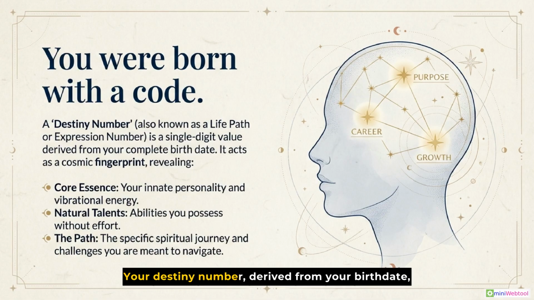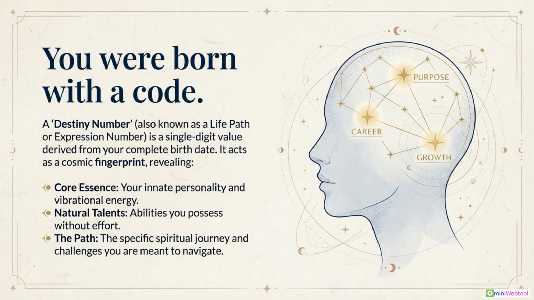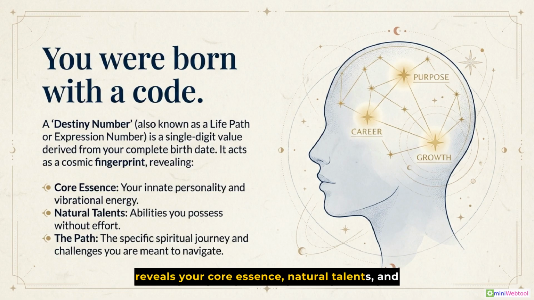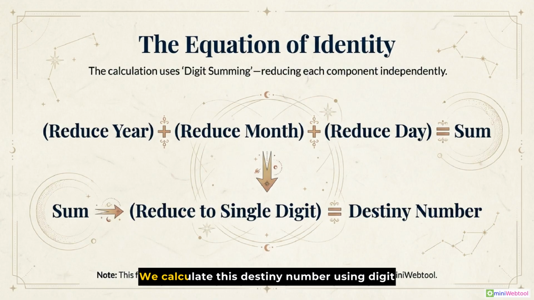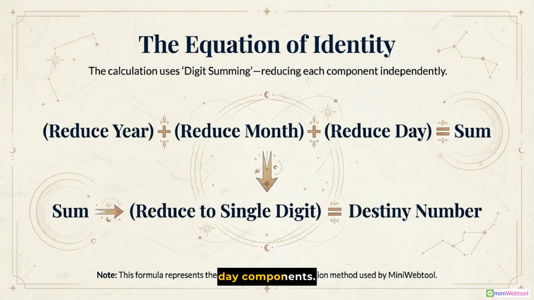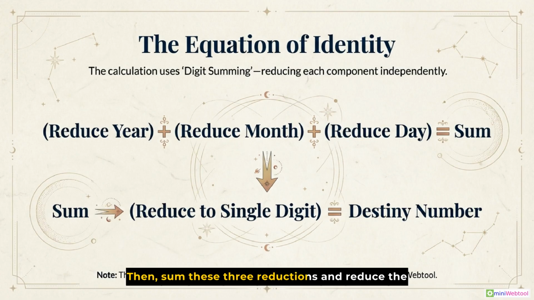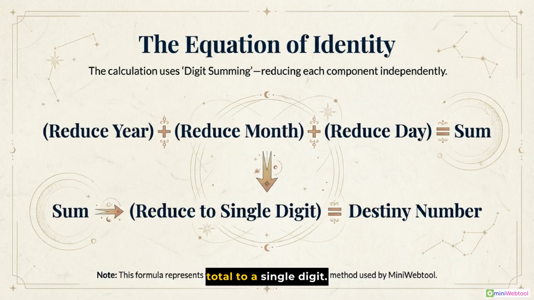Your destiny number, derived from your birth date, reveals your core essence, natural talents, and the specific spiritual journey you are meant to navigate. We calculate this destiny number using digit summing. First, independently reduce the year, month, and day components. Then, sum these three reductions and reduce the total to a single digit.